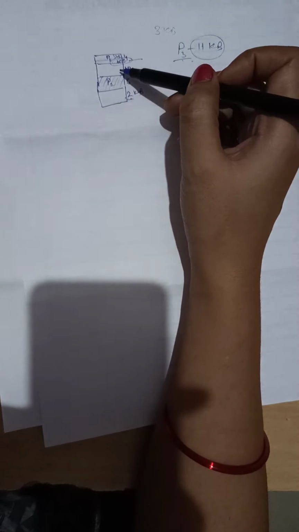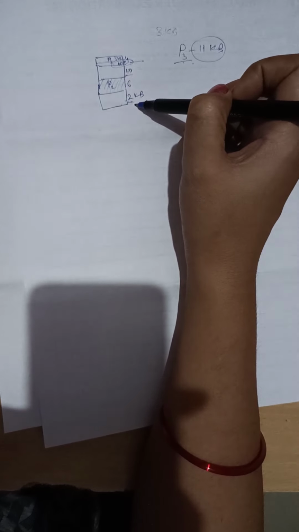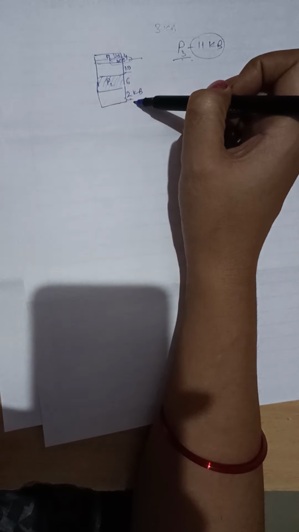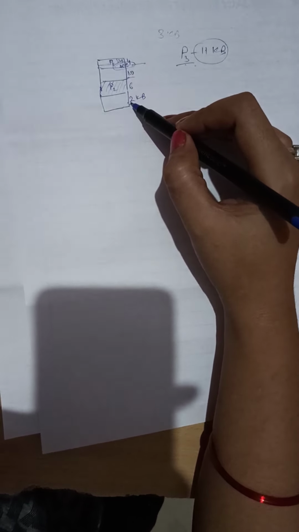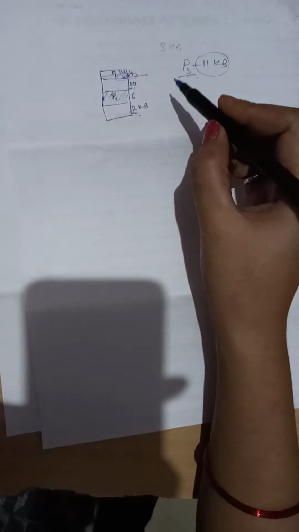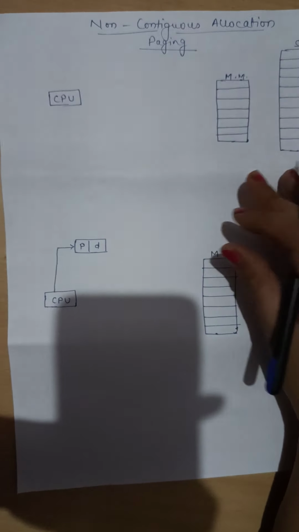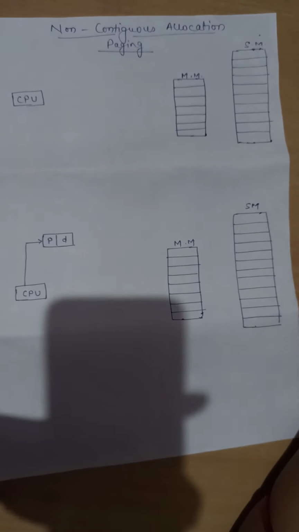That's why this fragmentation is called external fragmentation, because we have enough memory in hand but we are not able to assign that memory to the process P3, right? This is called external fragmentation. So to overcome this problem, we move towards non-contiguous memory allocation,